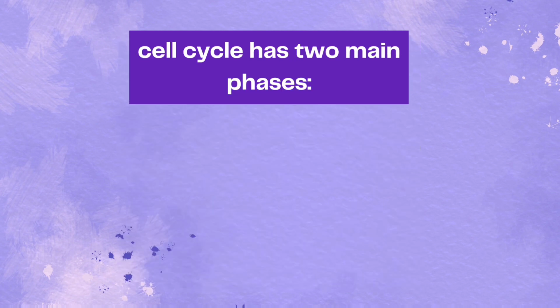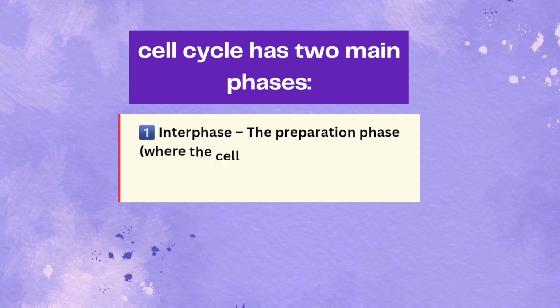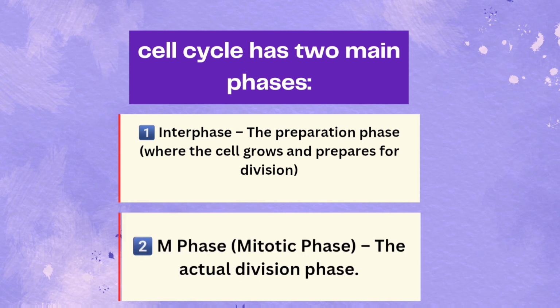The cell cycle consists of two main phases. 1. Interphase, the preparation phase, where the cell grows and gets ready for division. 2. M phase, the mitotic phase, the actual division phase. Now let's explore each phase in detail.